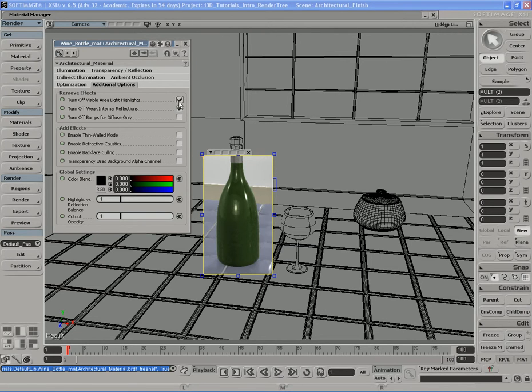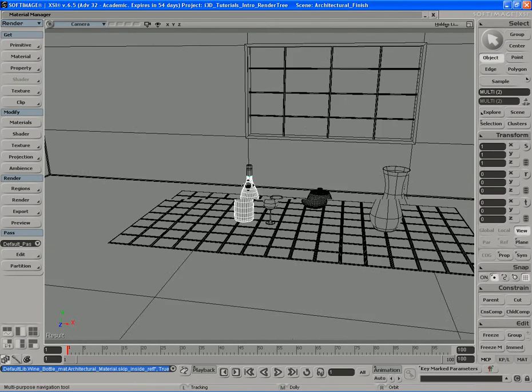Let me turn off visible area light highlights. It's not having much of an effect. We really don't have, actually no, we don't have any area lights here, except for the ones outside. So it's not really going to have much of an effect, if at all.